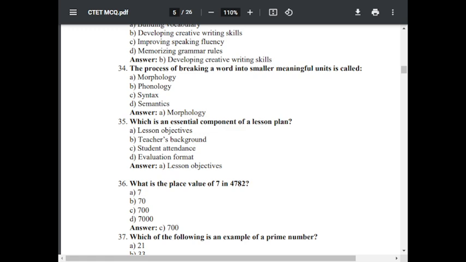Question number 36. What is the place value of 7 in 4782? Option A, 7. Option B, 70. Option C, 700. Option D, 7000. The correct answer is C, 700.